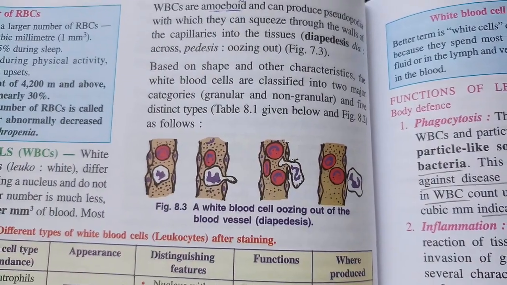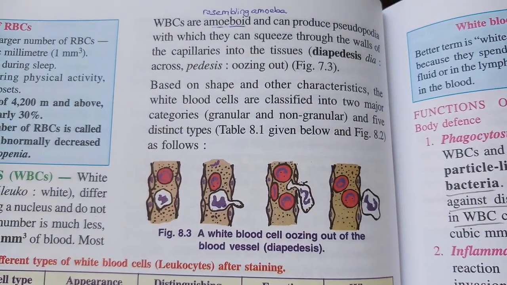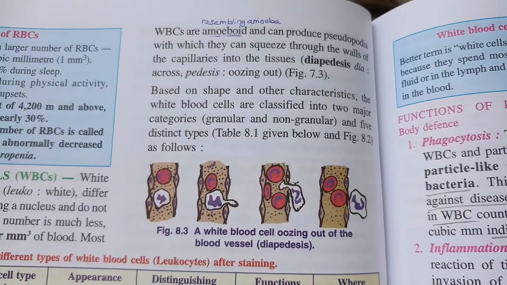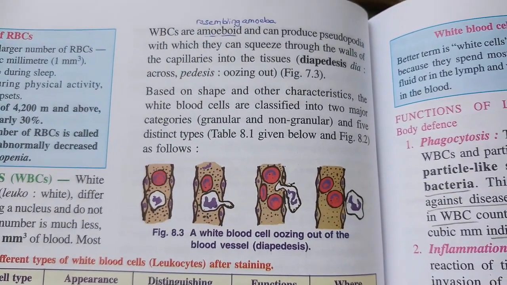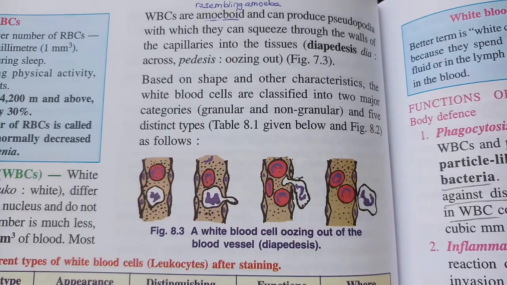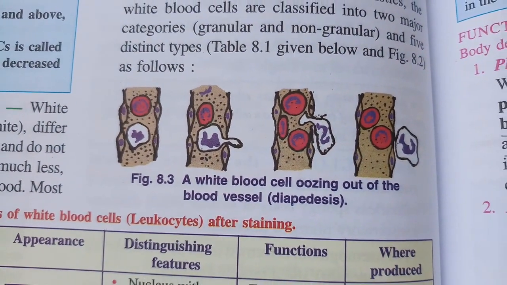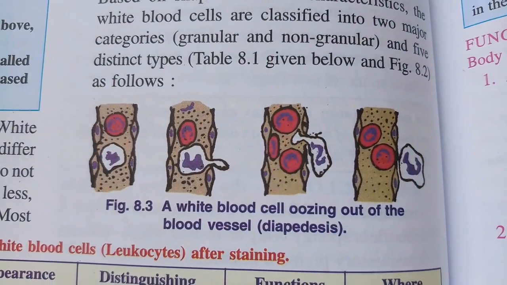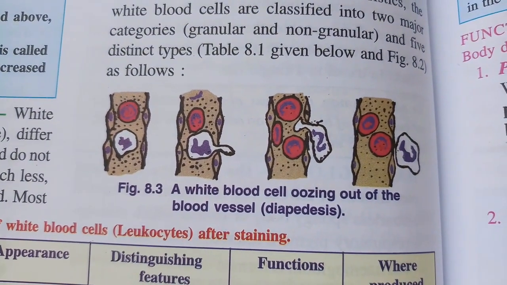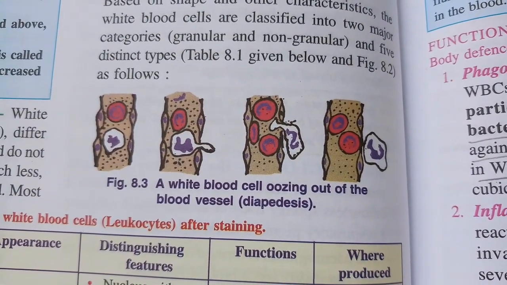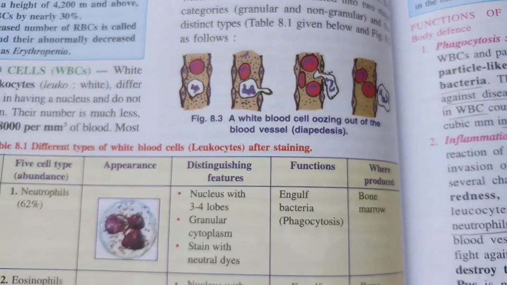As and when required to move out of the capillaries into the tissues, it can squeeze out from the place. Can you see the diagram? Diapedesis. In the second diagram, you can see that it's oozing out slowly, and then the third and the fourth one. And they come out in the tissue and then fight against the pathogens.